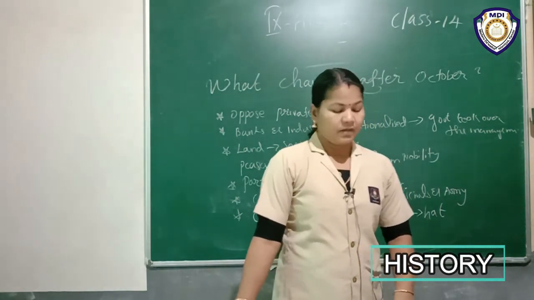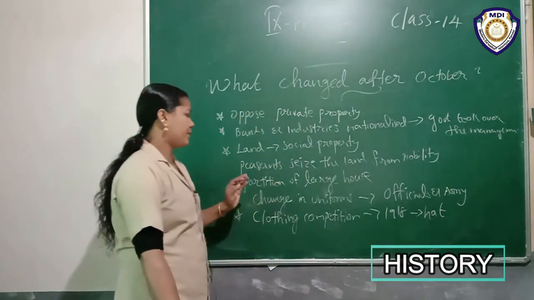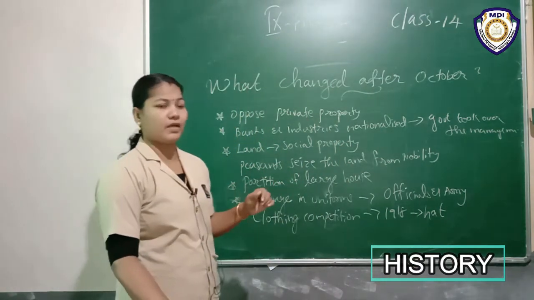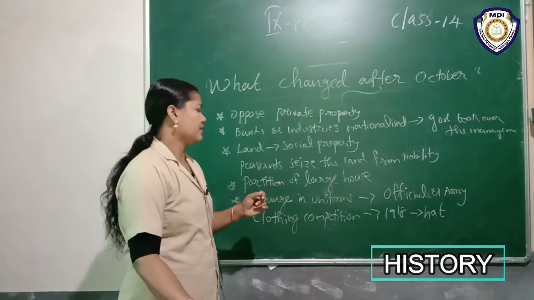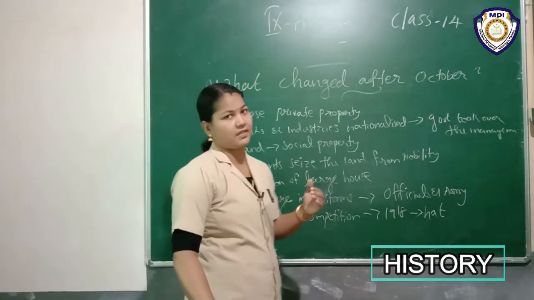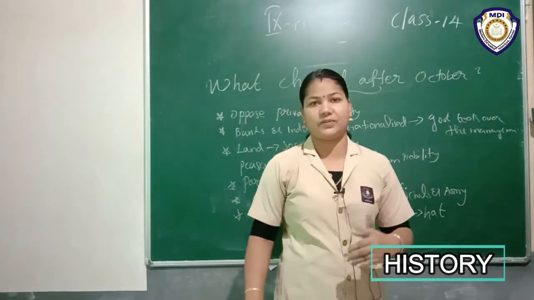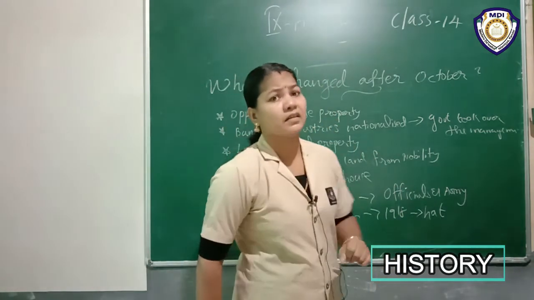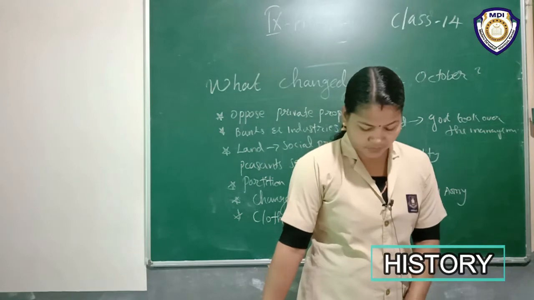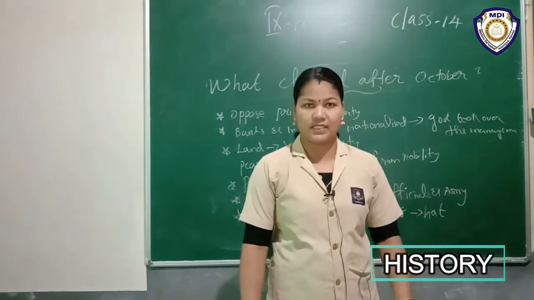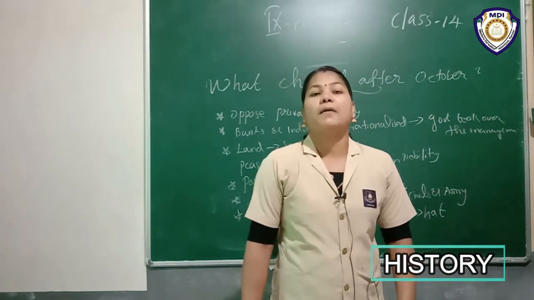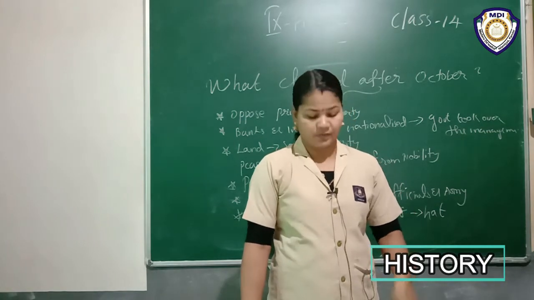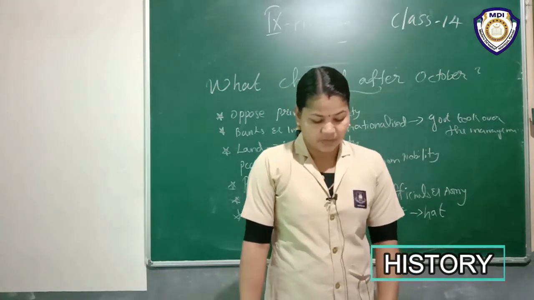Then land was declared as social property. The Bolsheviks seized the land from the nobility. Then the large houses were partitioned or divided according to their requirement. Then, to assert the change, new uniforms were designed for army officials and the army.